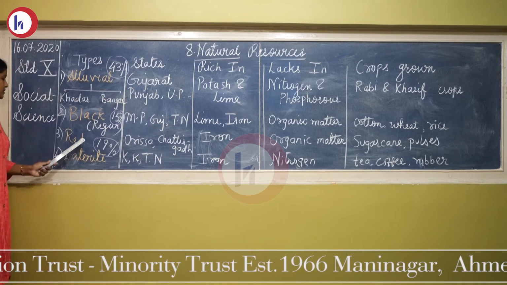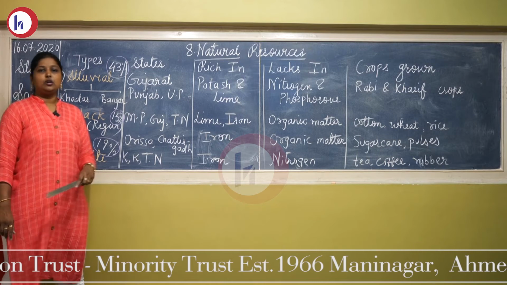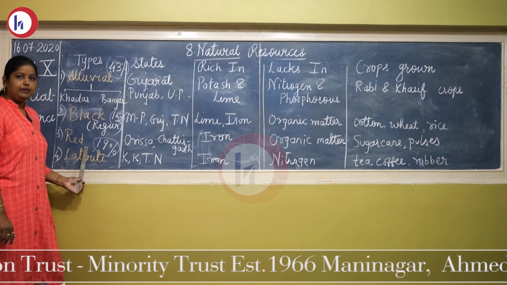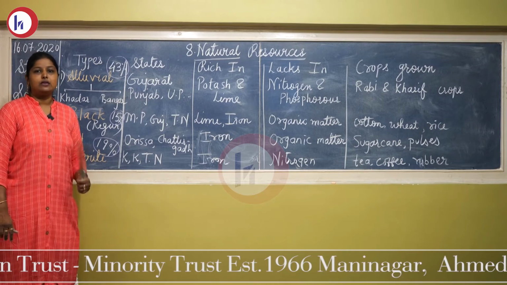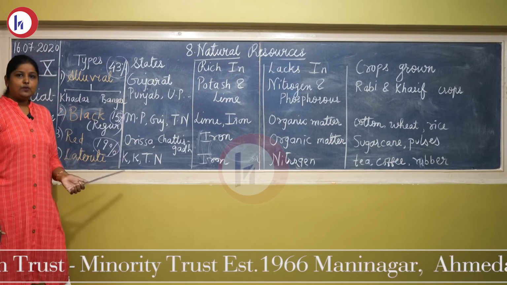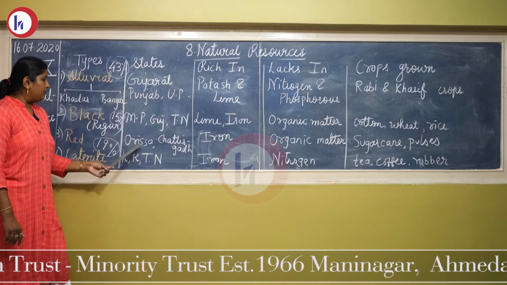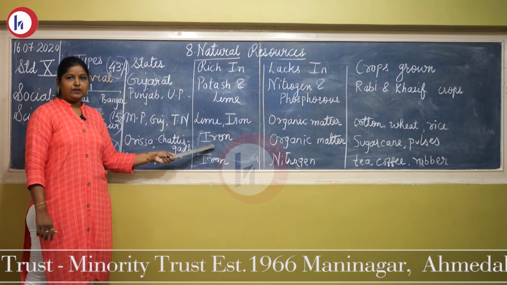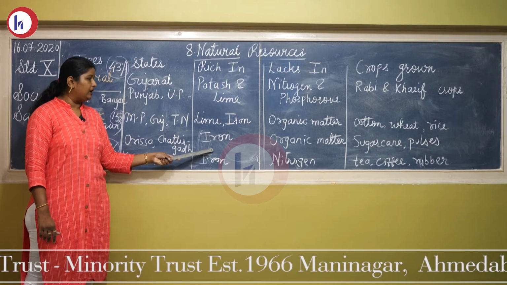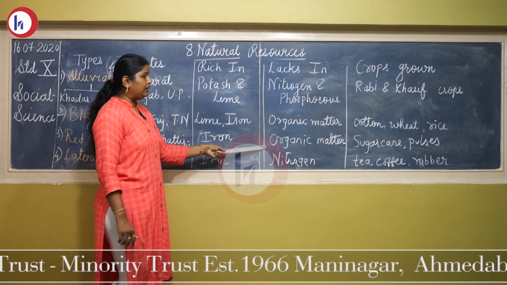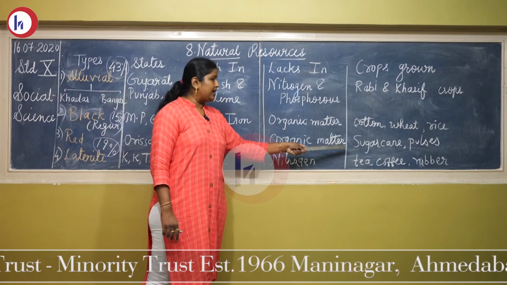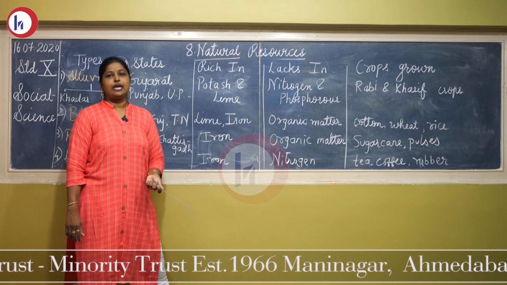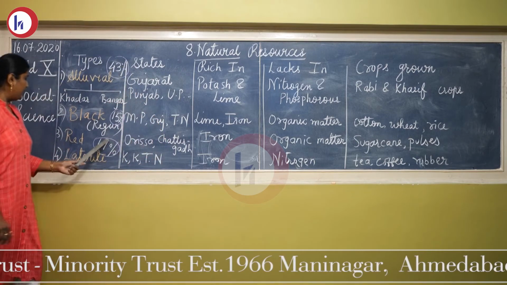Next we have red soil. 19% of the land area is covered by the red soil. Red, the name red because of the presence of iron oxide in it. That's why it is red in color. Found in Orissa, Chhattisgarh, iron oxide is there, ferric oxide is there, that's why it is red in color. But it lacks in organic matter. And crops like sugarcane or different pulses, moong, tuver dal, etc. can be grown in red soil.